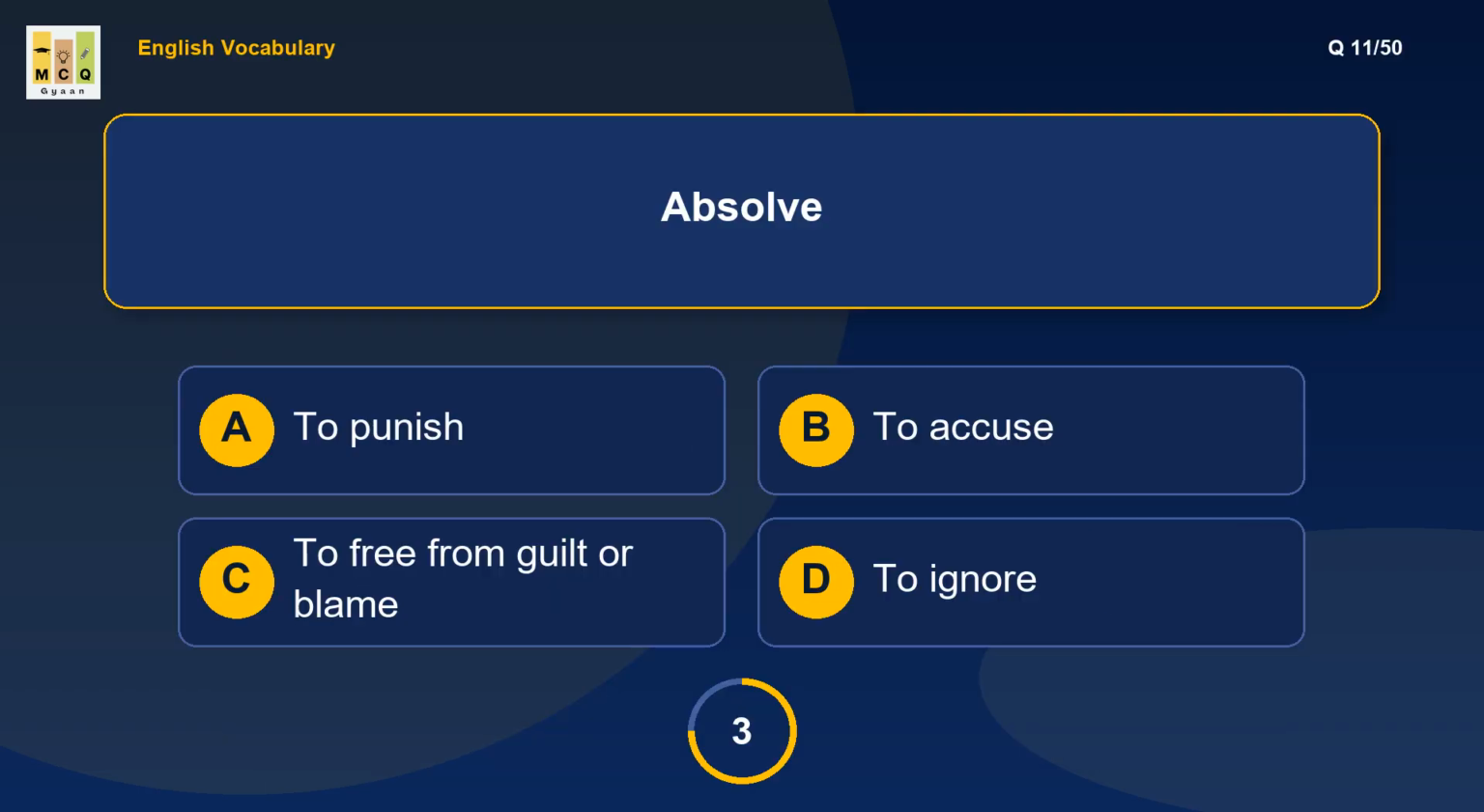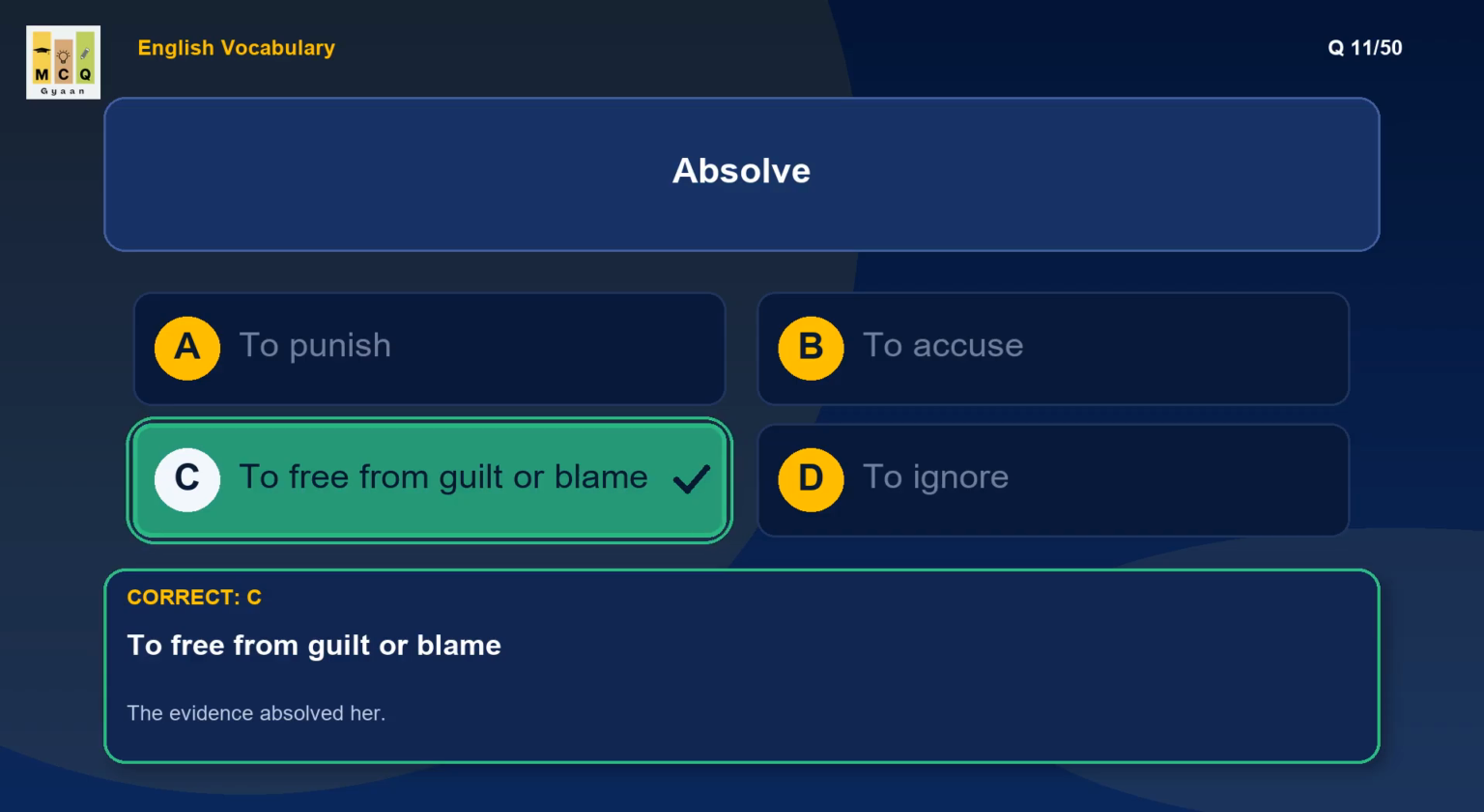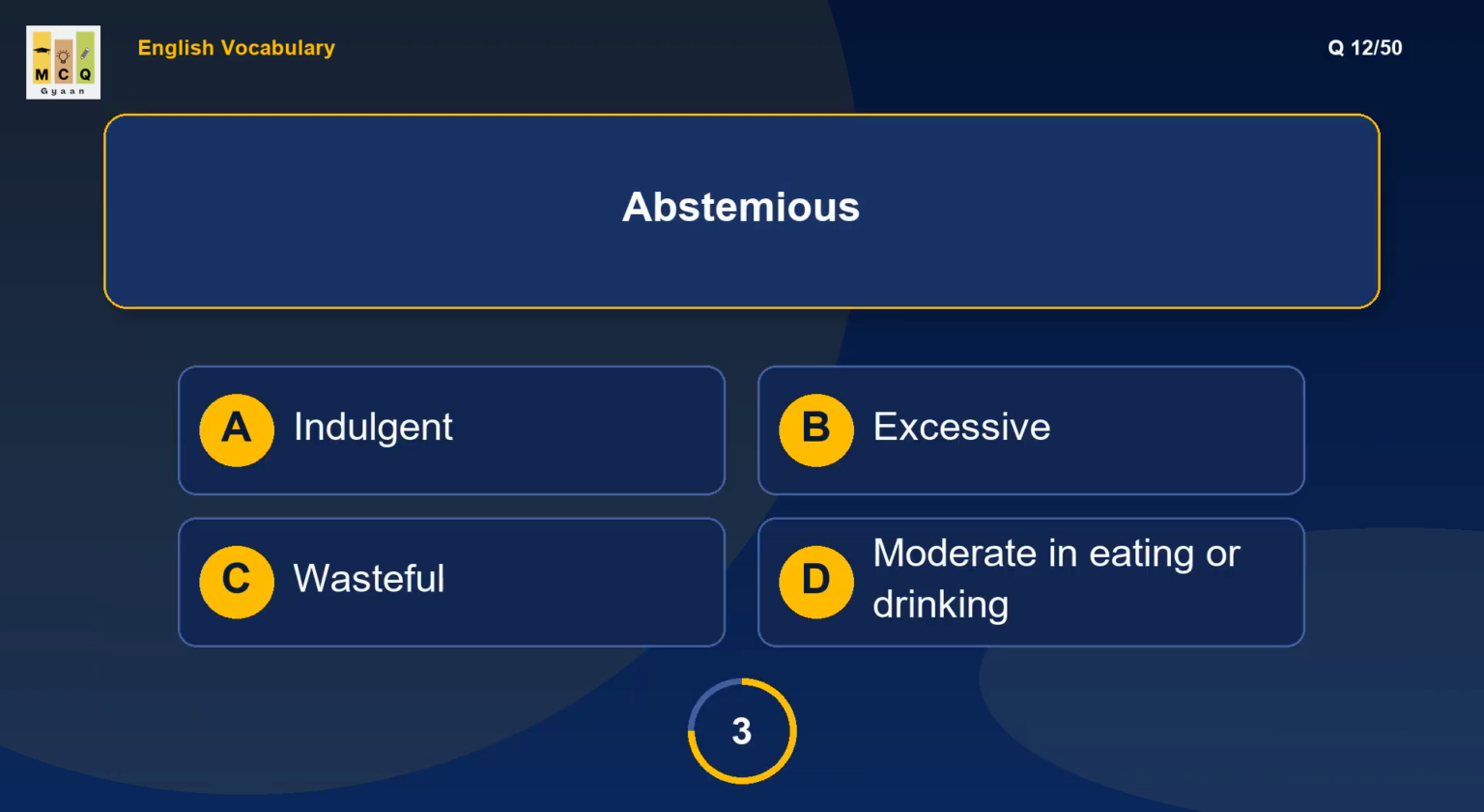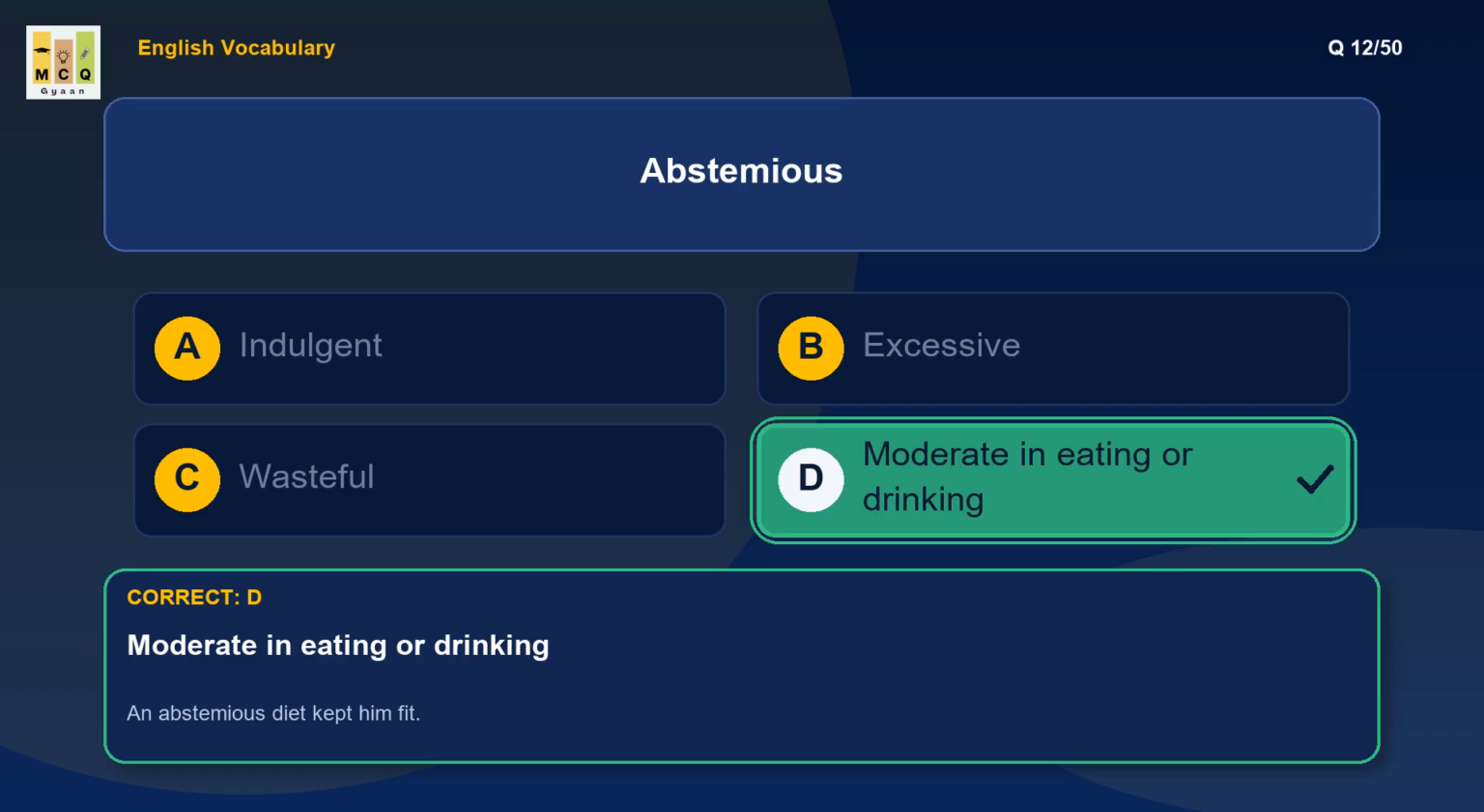What is the meaning of absolve? Absolve means declare free of blame. Example: the evidence absolved her. What is the meaning of abstemious? Abstemious means self-disciplined in consumption. Example: an abstemious diet kept him fit.